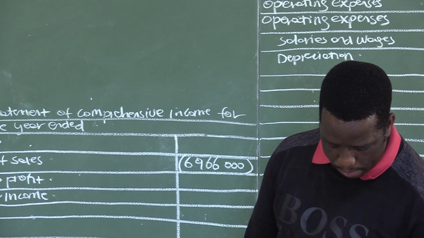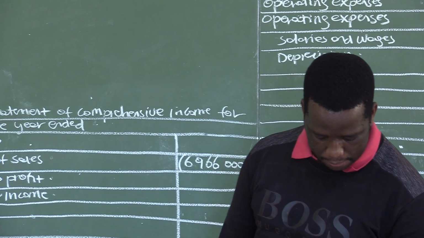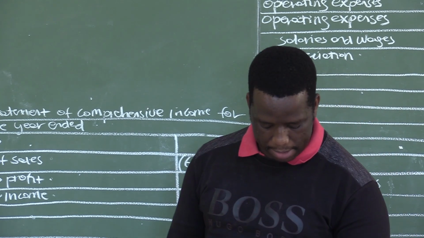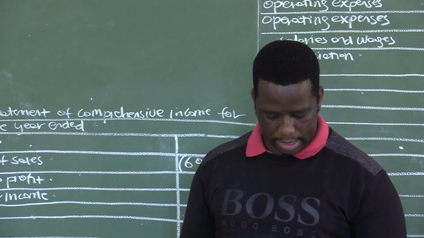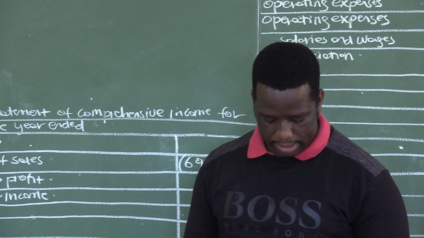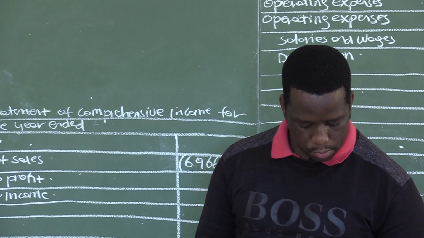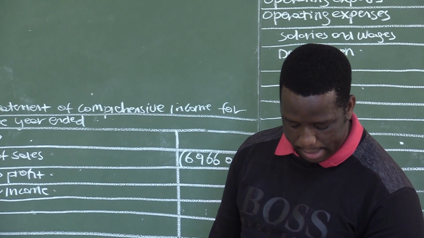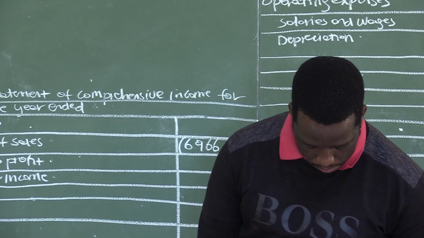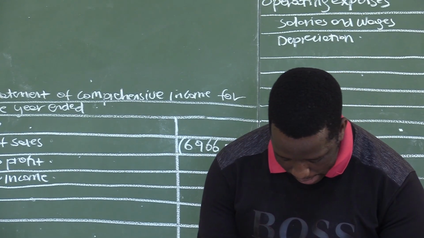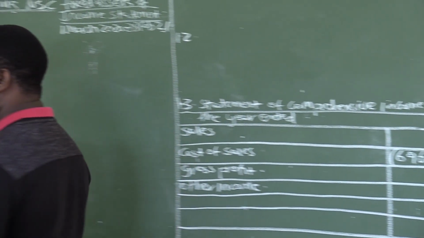On page 5, there is information B, an extract from the fixed asset note, where we have Roman figures 1, 2 and 3. In Roman figure 1, we are required to calculate the carrying value.